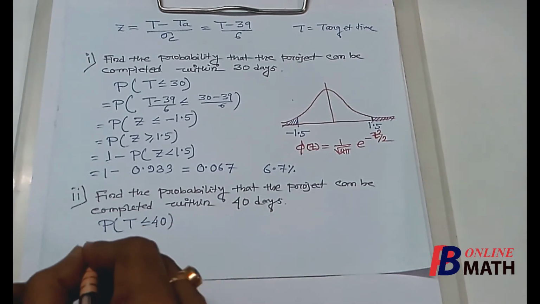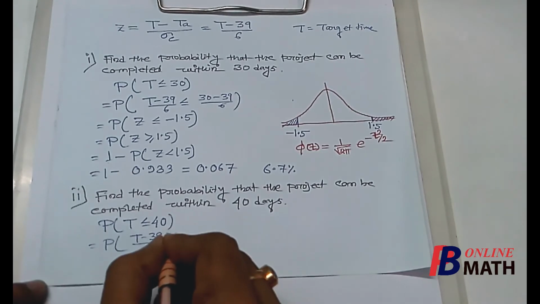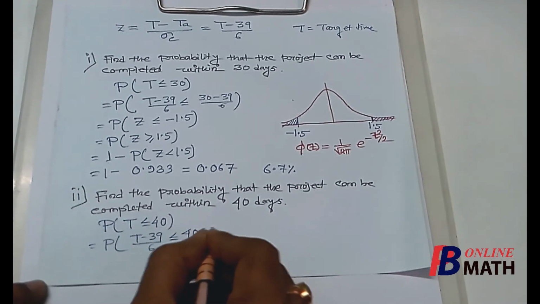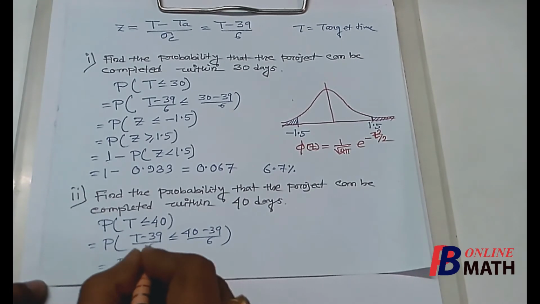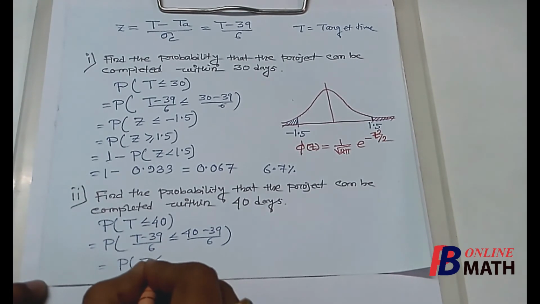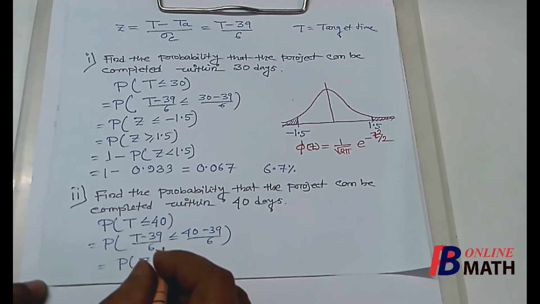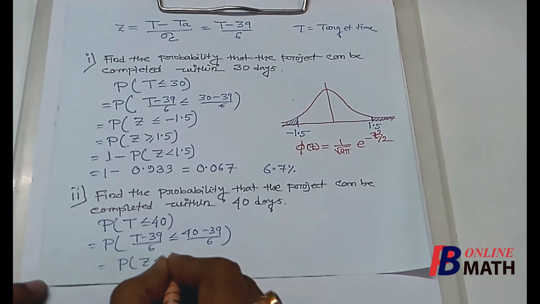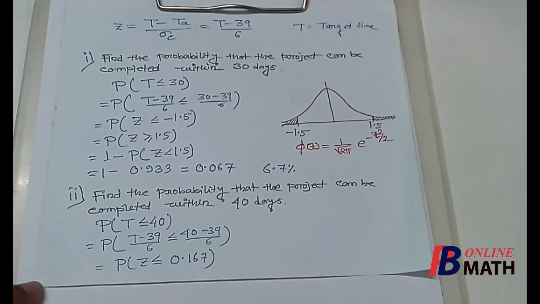From here we find that the probability of (t minus 39) by 6 is less equal to (40 minus 39) by 6, which is equal to the probability that z is less equal to 1 by 6, which is approximately equal to 0.167.